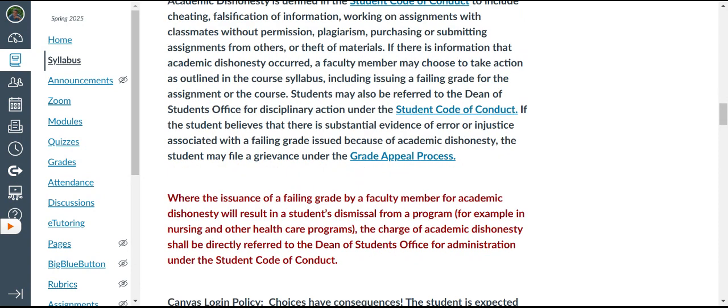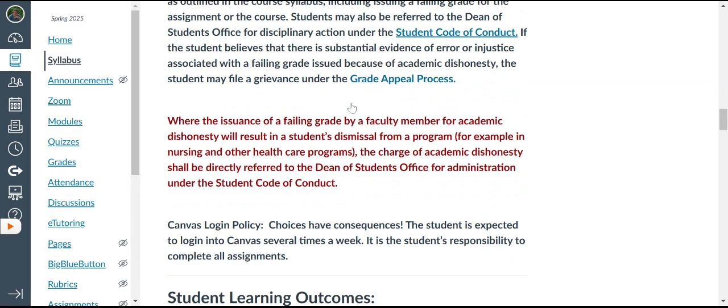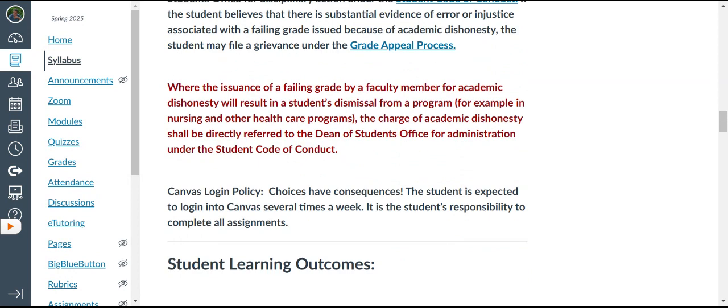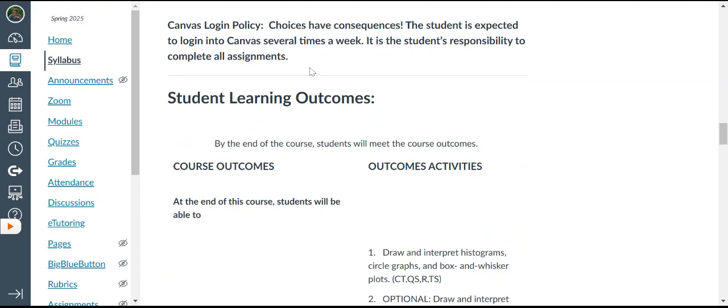Hopefully this is not going to be an issue with this particular class, but by virtue of it being in the student handbook, I've got to mention it. If something were to come up and I was aware of any cheating, I report you to the dean of students, and then it could cause you to be discharged from whatever program you're in. So do your own work, and you'll be in good shape.